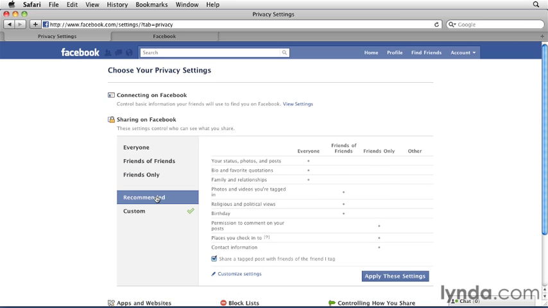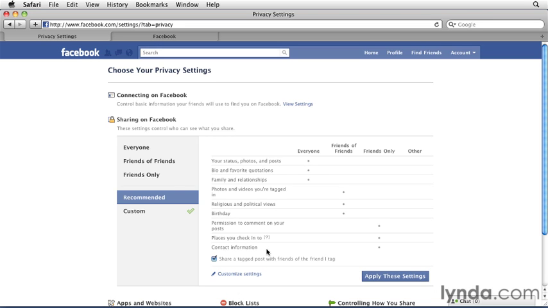Recommended shows you the settings Facebook thinks are the most appropriate. Everyone can see your status, photos, and posts, read your bio and favorite quotations, and see your family and friend relationships. Friends of friends can see the photos you're tagged in, read your religious and political views, and see your birthday, but only friends have permission to comment on your posts, see the places that you check into, and see your contact information.